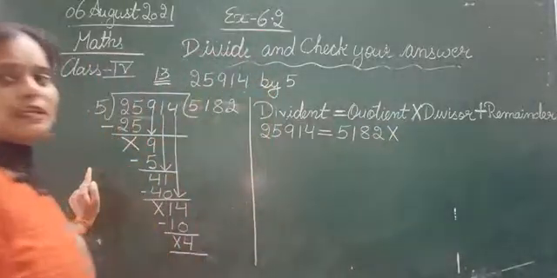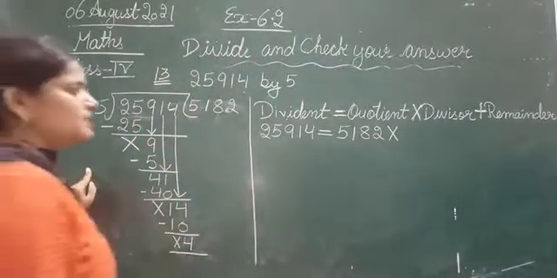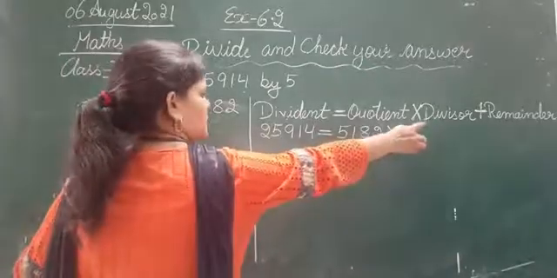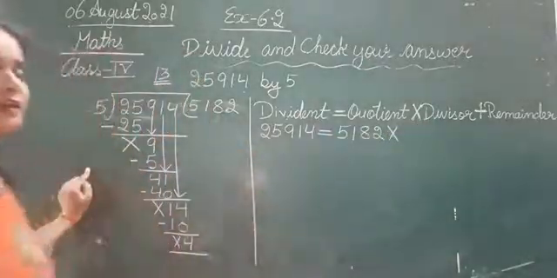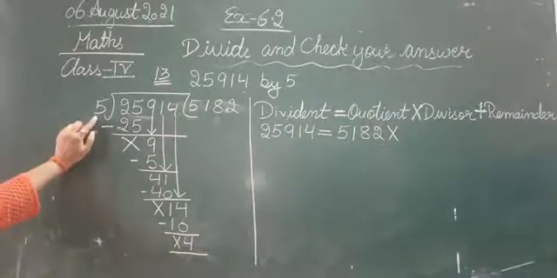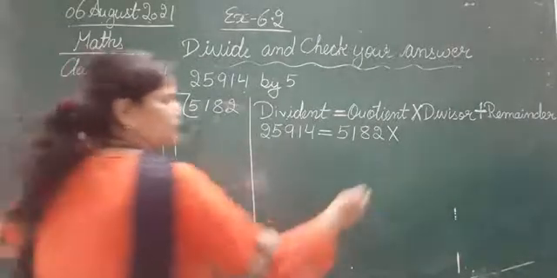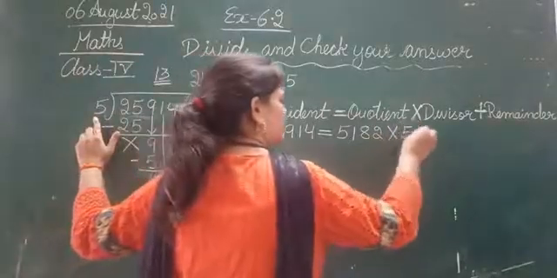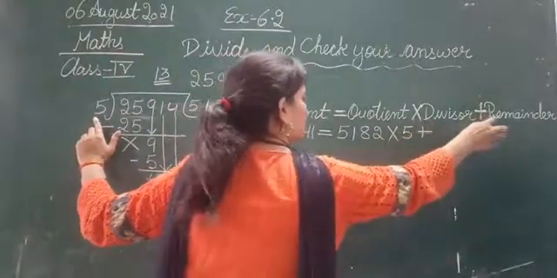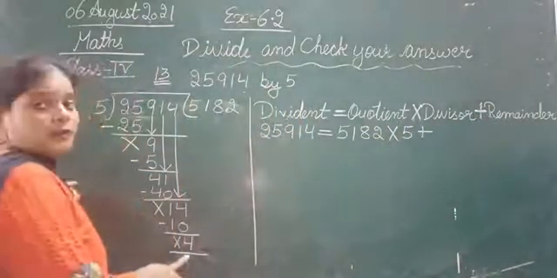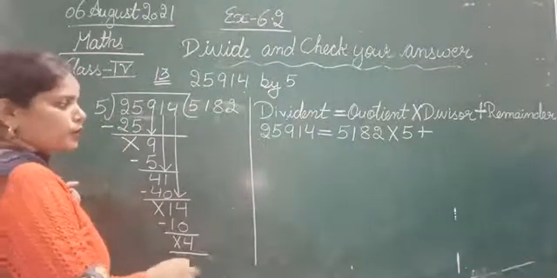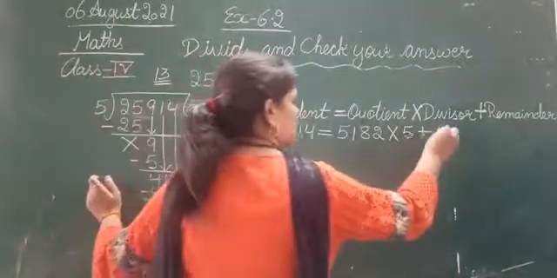We have the multiplication sign. The next is divisor. So now we are having the divisor here. The divisor is 5. So we will multiply the divisor 5, plus remainder. So what is the remainder? Remainder is 4.